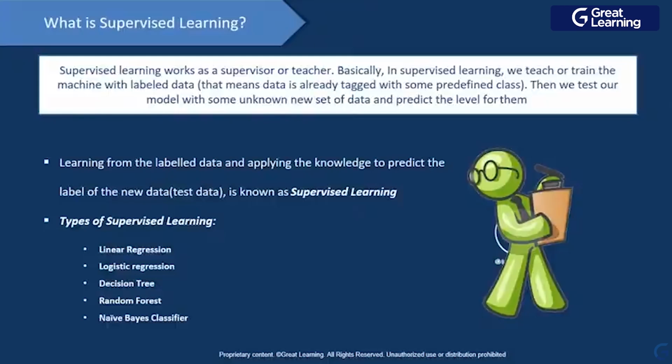We teach or train our machine with labeled data. We teach our model with labeled data. So that label is basically the classes. And when you have that teacher with your data, that's when we can use the supervised learning technique. So for supervised learning, you need to provide a teacher with your data to train your model. Then when we are going to check our data set, we need to give the test data. But when we provide the test data, we are not going to provide that particular class. So basically your model's task is to find the outcome, to find the class, right?